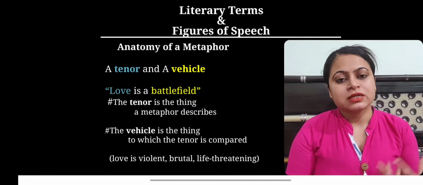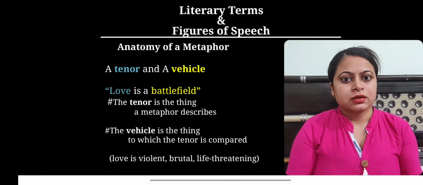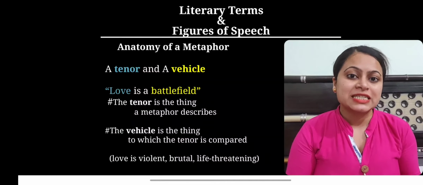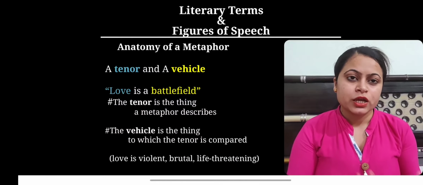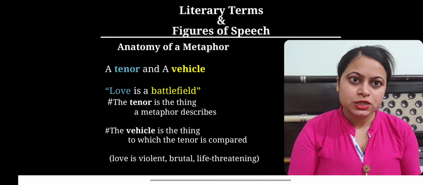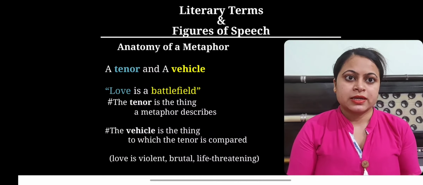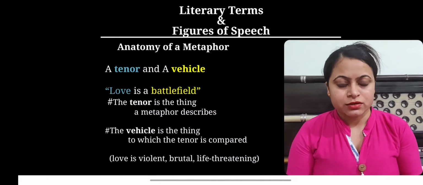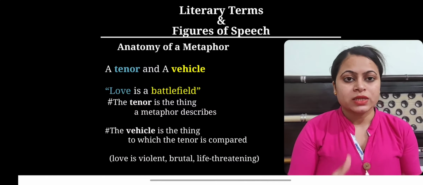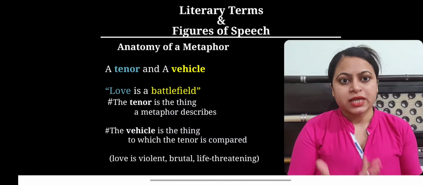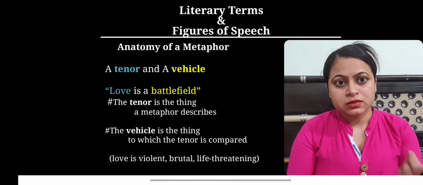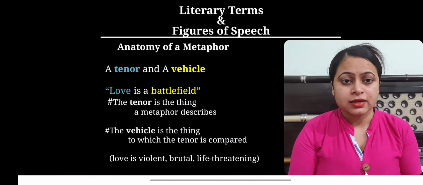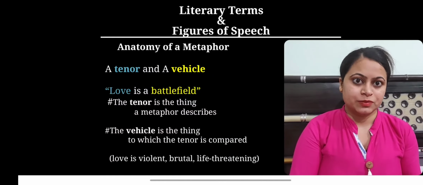Now, after this definition, let's understand metaphor in a little more detail. If we see the anatomy, or the way a metaphor is structured, a metaphor can be broken down into two elements: a tenor and a vehicle. Now, what is this tenor? The tenor is the thing a metaphor describes.